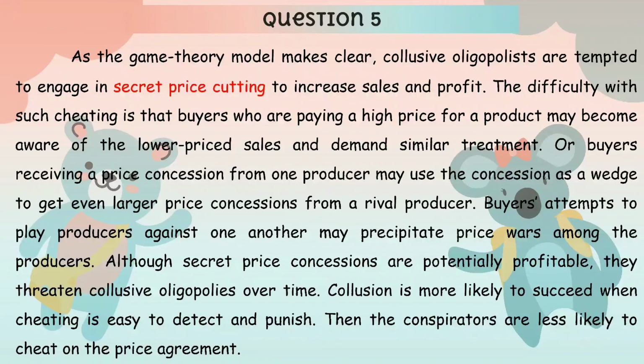Or buyers receiving a price concession from one producer may use the concession as a wedge to get even larger price concessions from a rival producer. Buyers' attempts to play producers against one another may precipitate price wars among the producers. Although secret price concessions are potentially profitable, they threaten collusive oligopolies over time. Collusion is more likely to succeed when cheating is easy to detect and punish. Then the conspirators are less likely to cheat on the price agreement. Now, I will pass to Yuan-Jing to explain the last question.